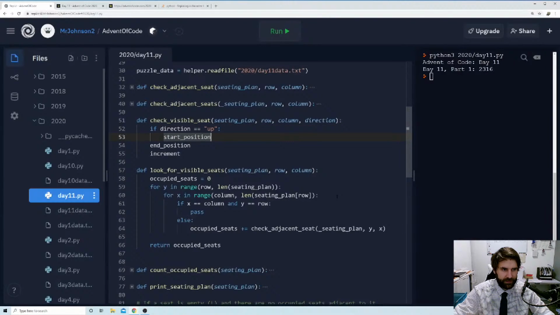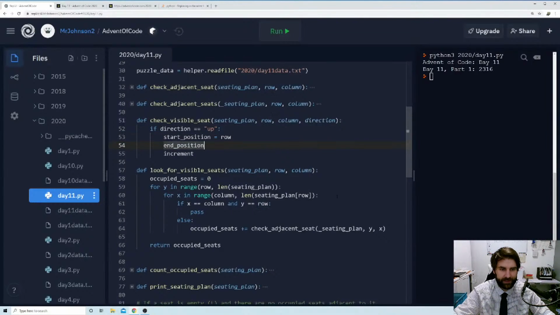we are going to say our start position. If we want to go upwards, our start position needs to be, where does it need to be? It needs to be our row. Start position needs to be our row.